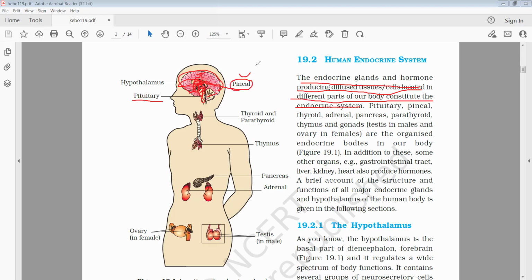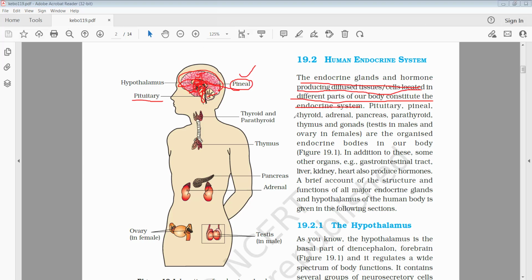Pineal gland. So, mainly, if you take the brain, the pituitary gland is located below the cerebrum. Cerebrum is the first part, or forebrain. Forebrain, cerebrum, we can say like that.